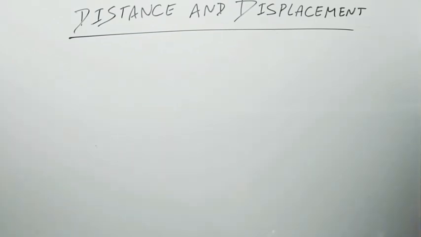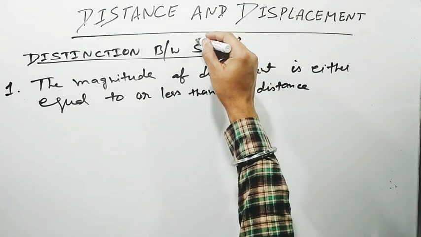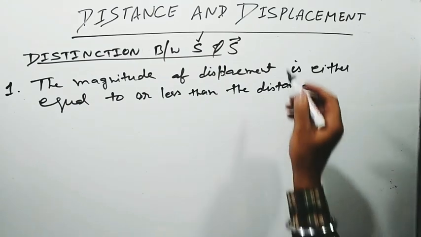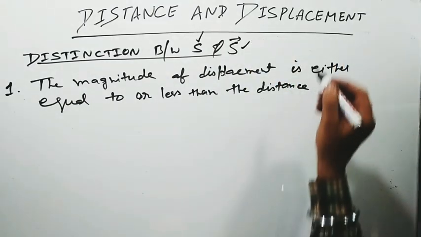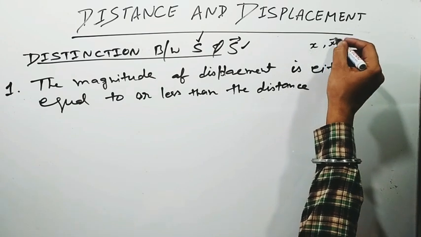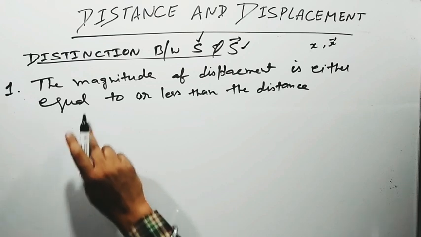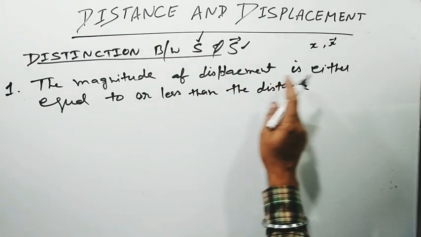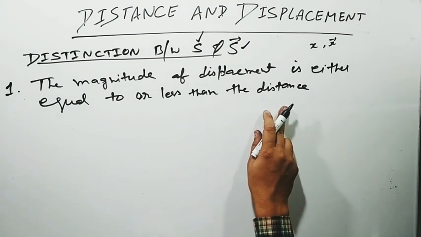Next is the difference between distance and displacement. Keep in mind, distance will be denoted by S and displacement will be denoted by S vector, or it may be X or X vector or whatever it is. The first point is the magnitude of displacement is either equal to or less than the distance.